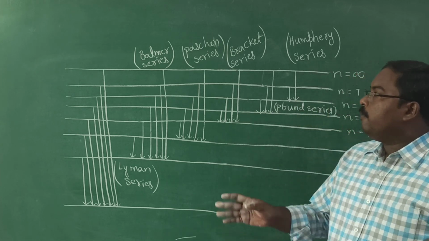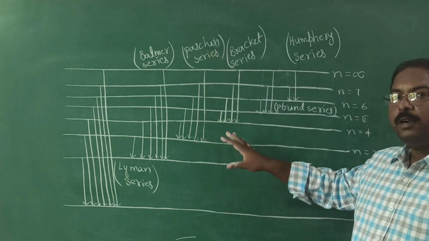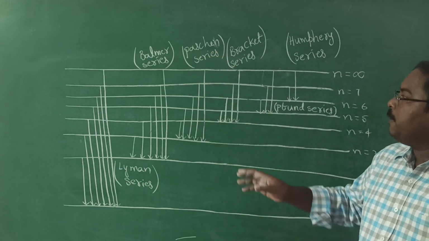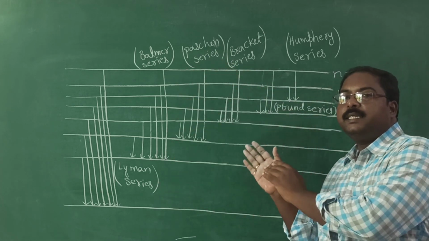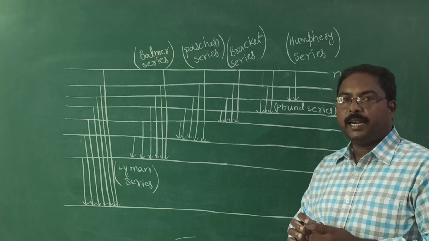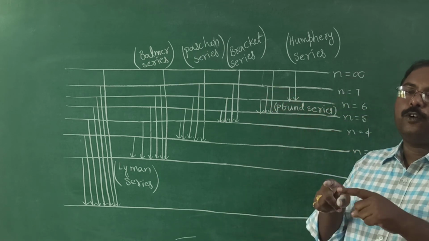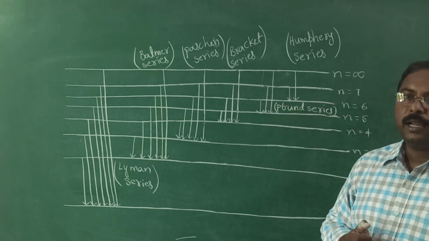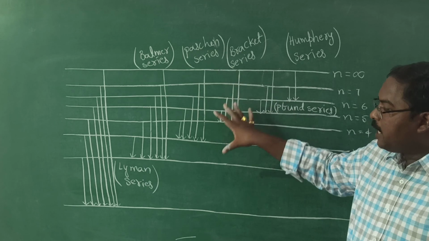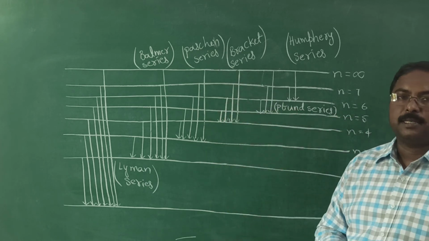Okay. We will discuss these spectral lines further in the next class, because all these series are observed in different regions of electromagnetic radiation. About all these things, I will give you a simple tabular form, which will be useful to solve the questions. Okay. So first, copy this diagram carefully. In the next class, we will discuss this spectrum further. Okay. Thank you.